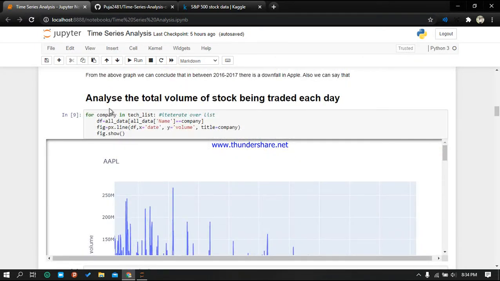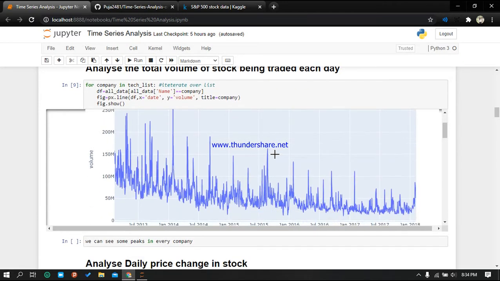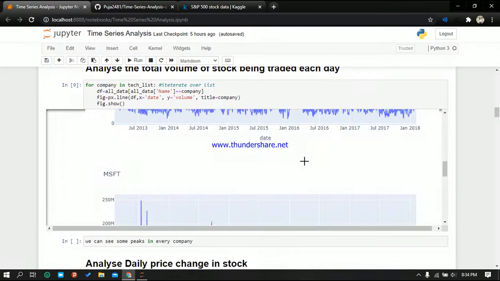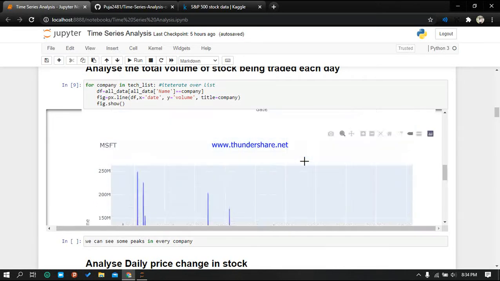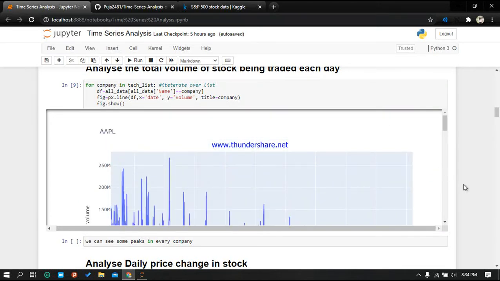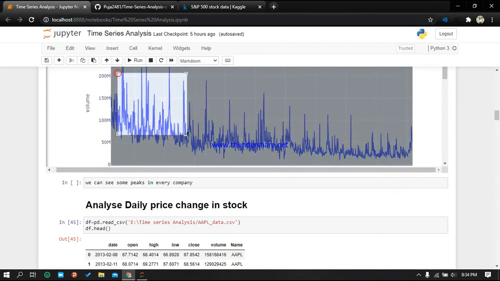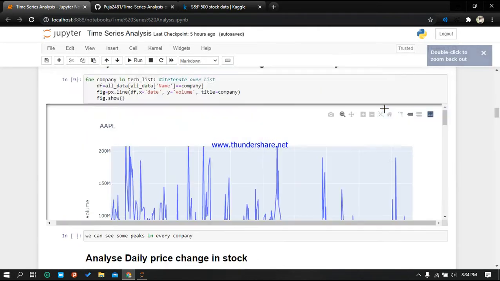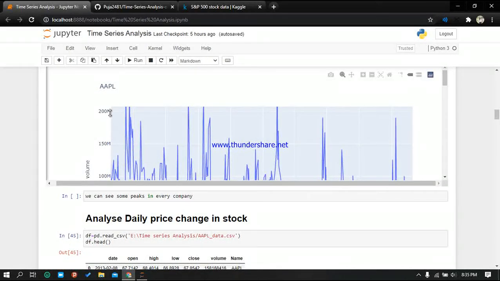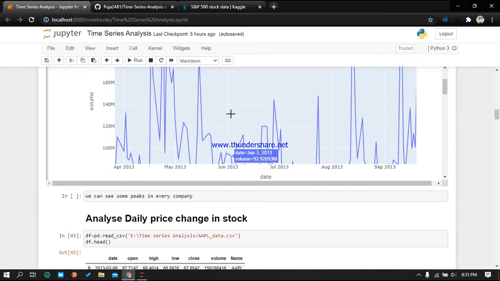And then I have analyzed the total volume of stock being traded each day. For that I have made this graph of Apple, Amazon, Microsoft and Google. For this I have used Plotly. One of the features of Plotly is that you can zoom in and see the dataset, and you can zoom more and then see the peaks and all those things.